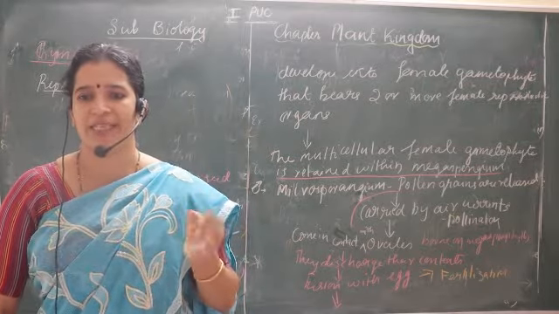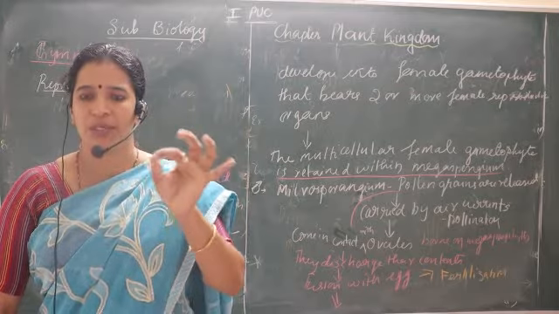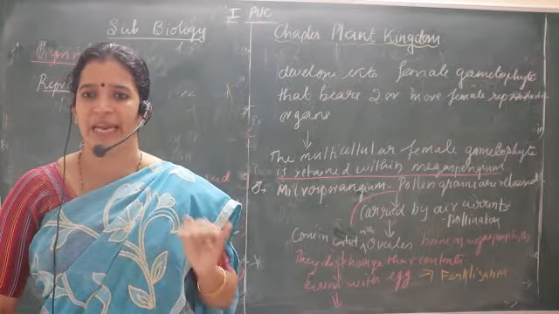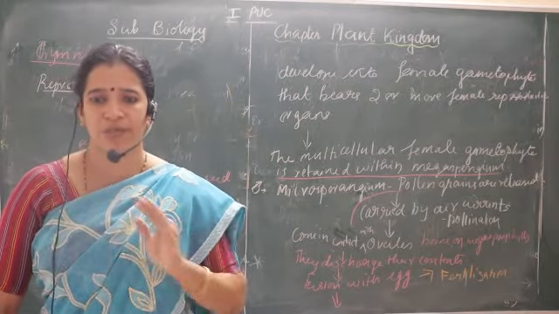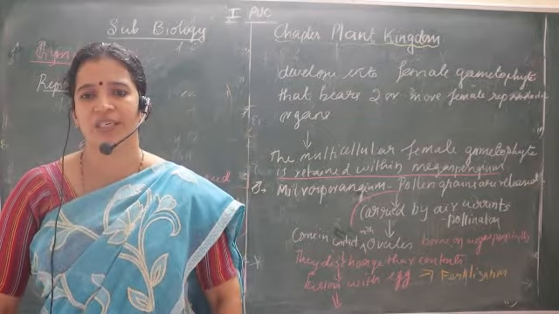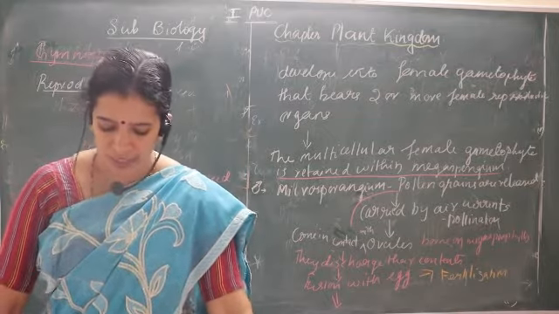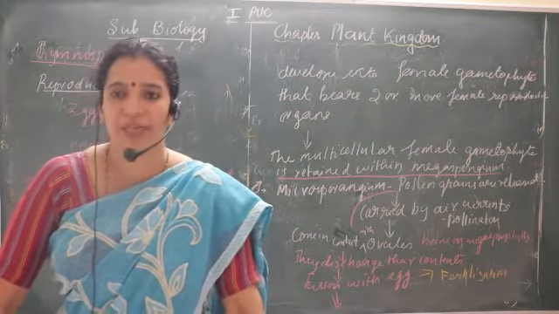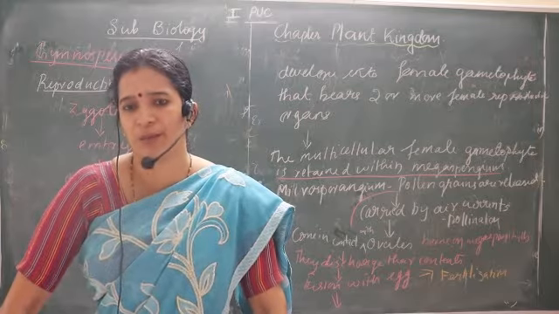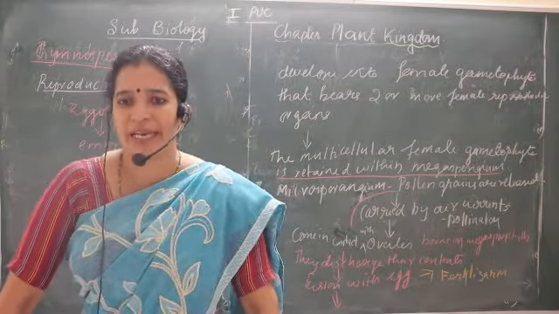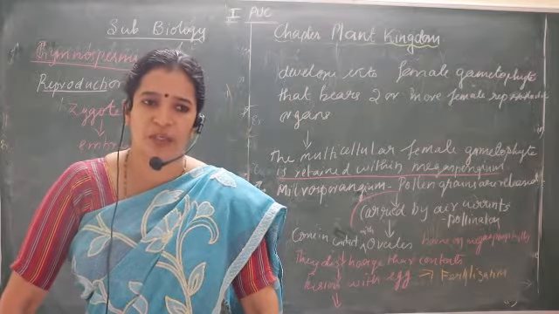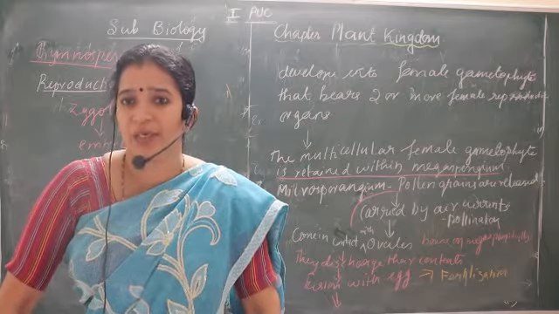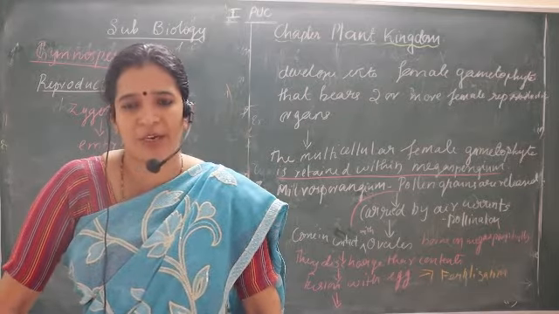In the angiosperms, we can see the pollen grains are in the form of powder. So that feature has started to develop in the pollen in the gymnosperms case also. That shows that gymnosperms are just the ancestors of the angiosperms. And once on the earth, these gymnosperms were dominant, and many species of these gymnosperms are getting extinct from the earth. Now only around 60 species are there on our earth, and once upon a time they were very dominant on our earth.